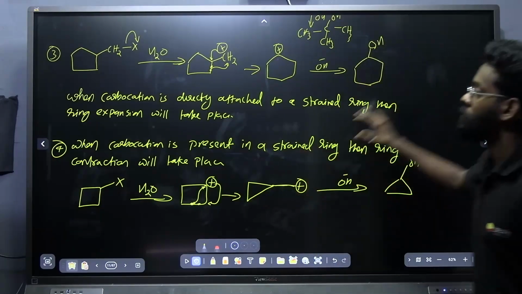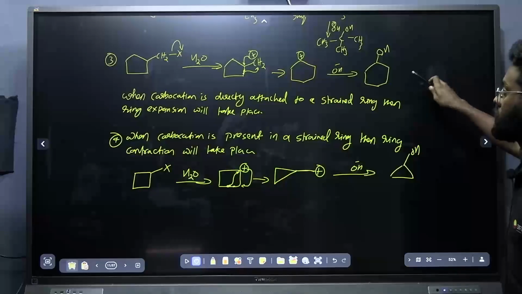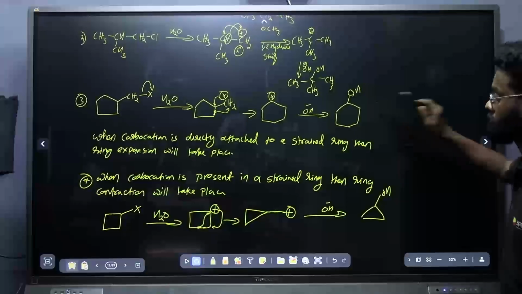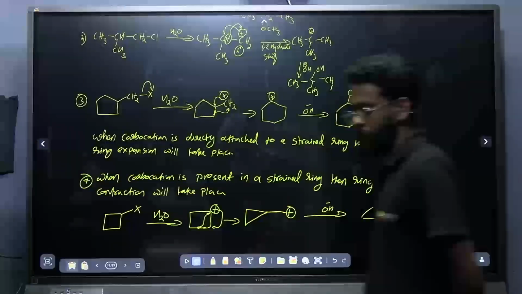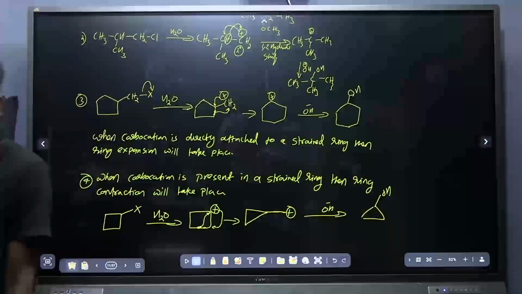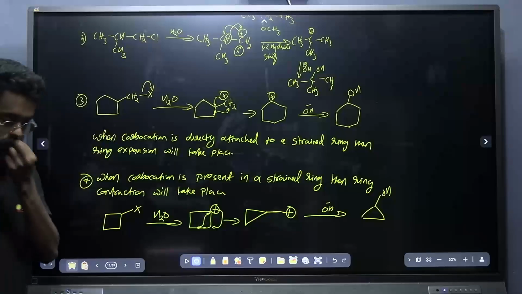So these are the two important points, ring contraction and ring expansion. You have noted down the carbocation rearrangement. Take a note of it or take a screenshot. All are very important. Got it? Any doubt anybody having regarding this? All the points we have covered.